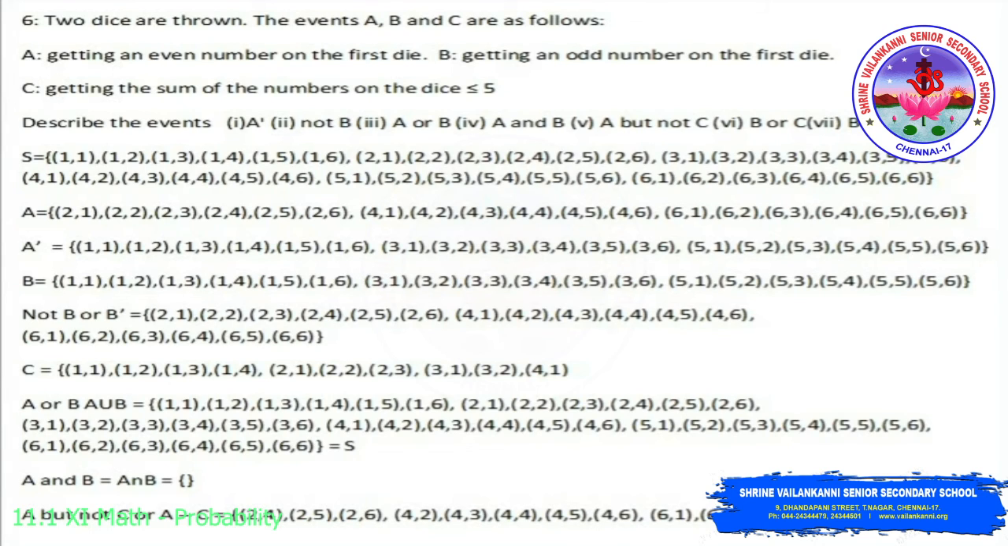Then A but not C, that means A minus C. So A is 2,1 to 2,6; 4,1 to 4,6 and 6,1 to 6,6. Then C is 1,1; 1,2; 1,3; 1,4 and so on. So when we delete the elements in C which are present in A and write the other elements in A, we get 2,4; 2,5; 2,6; 4,1 till 4,6 and 6,1 to 6,6.